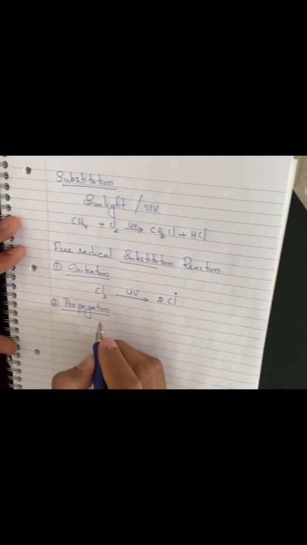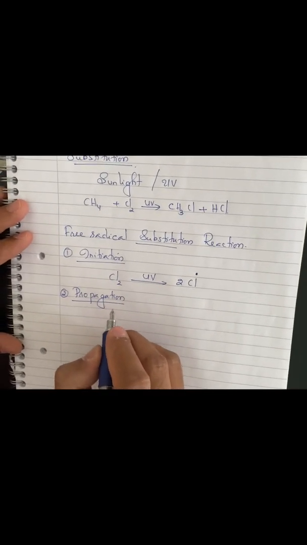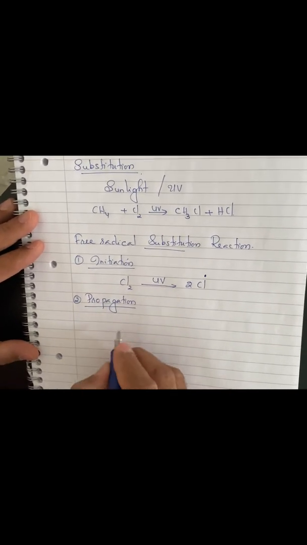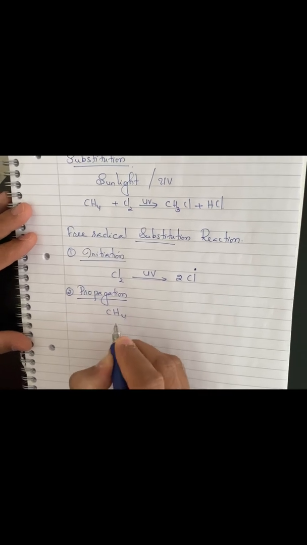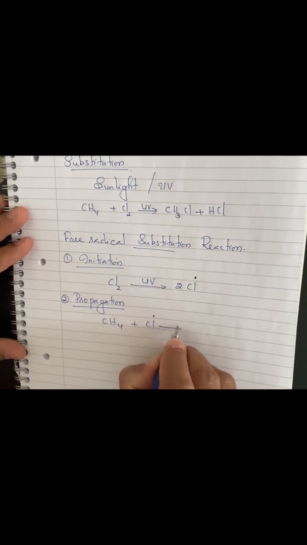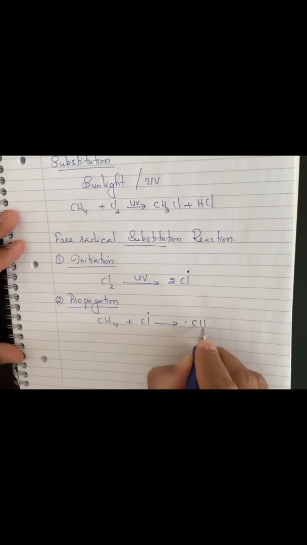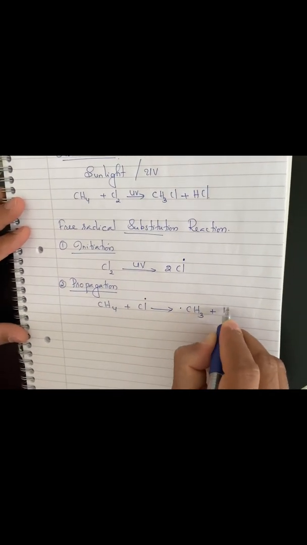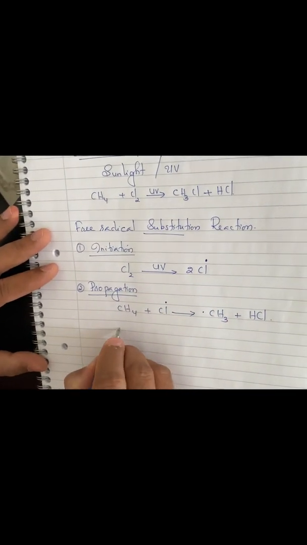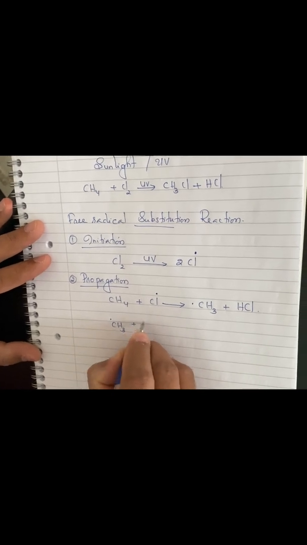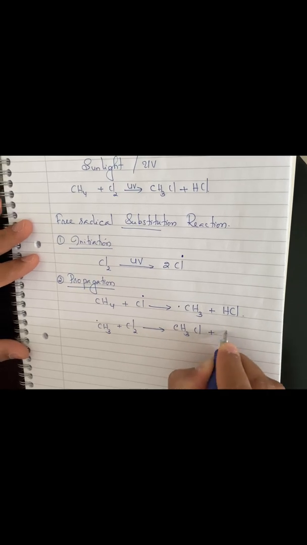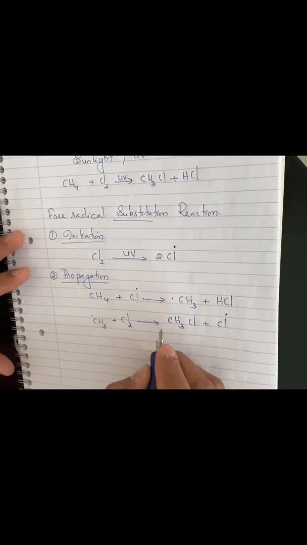In the propagation step, these free radicals are very reactive. They will attack normally unreactive alkanes. For example, the unreactive alkane methane: a Cl radical reacts to form a methyl radical plus HCl. In this propagation step, this methyl radical reacts with another chlorine molecule to form chloromethane and another chlorine radical will form.